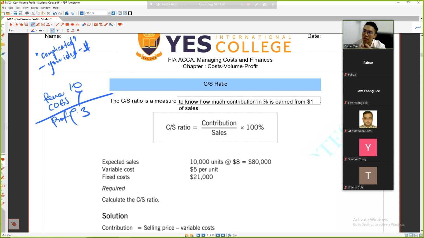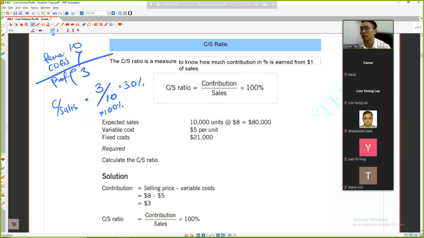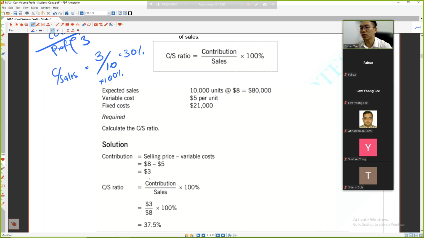In such a case, how much is my contribution to sales ratio? From the 10 ringgit of sales, I'm able to earn a profit of 30%. This is 30%. So you see the solution. It's trying to say that expected sales and everything is the same as what happened above.